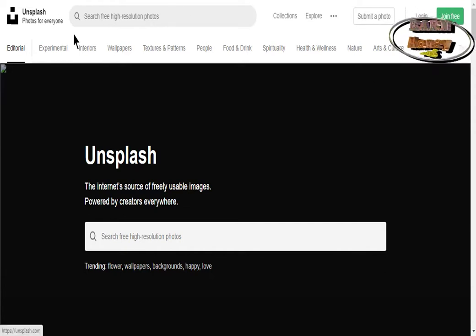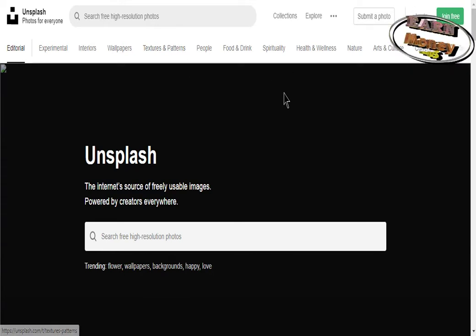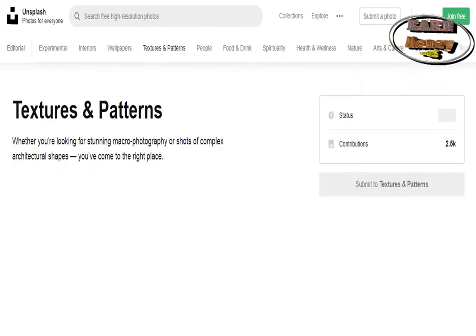2. Unsplash. Source of images to use for digital projects. You can subscribe to receive 10 new images every 10 days. These images are licensed CC0, and can be used for personal or commercial purposes.